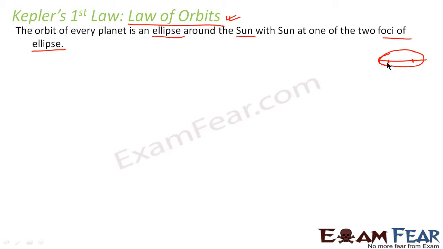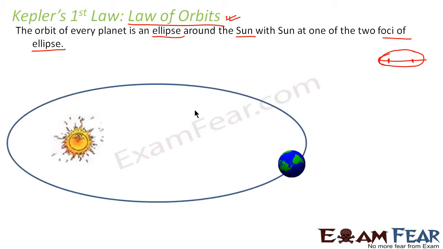So this law states that the planets revolve around the sun and the sun is situated at one of the foci. So it is something like this. Let us suppose this is the sun, this is the earth. So the earth revolves in an elliptical orbit, with the sun situated at one of the foci. Not only the earth, even the other planets revolve around the sun in an elliptical orbit.